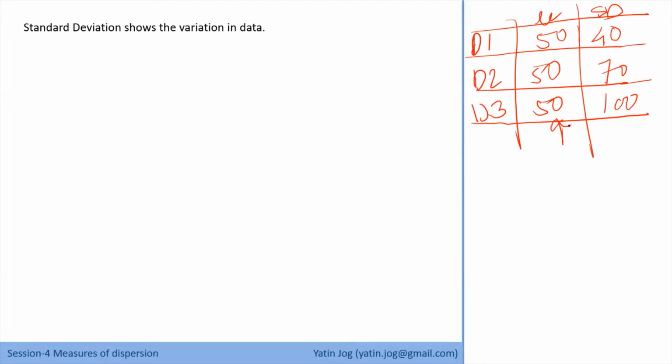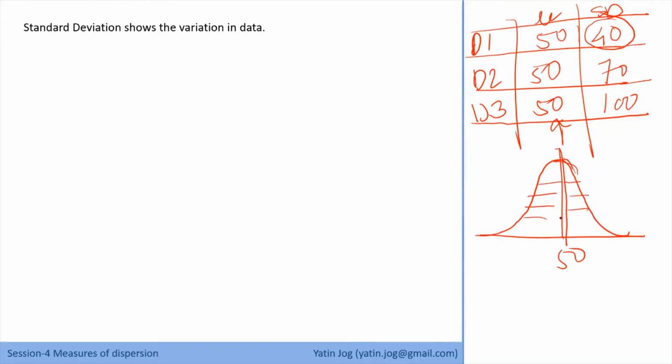when I say standard deviation is 40, that is the lower standard deviation value. So if I have to draw this first data set in a distribution format, it will be something like this. Mean is the same, 50, but the distance of all the data points from the mean is small. They are very close to the mean. That's why my standard deviation is very small. We'll come to that point again.